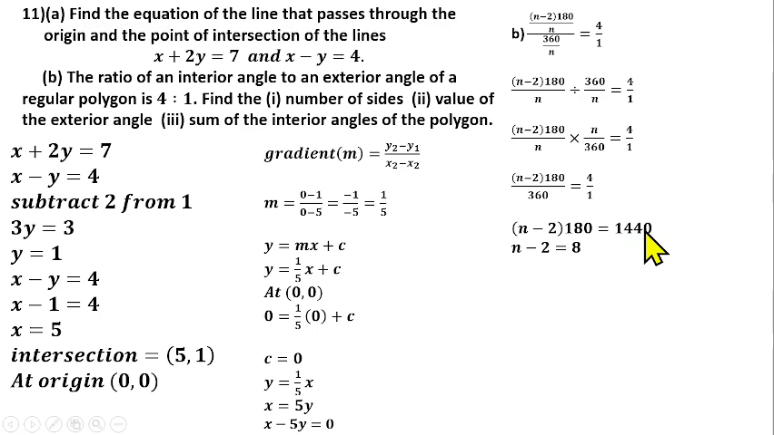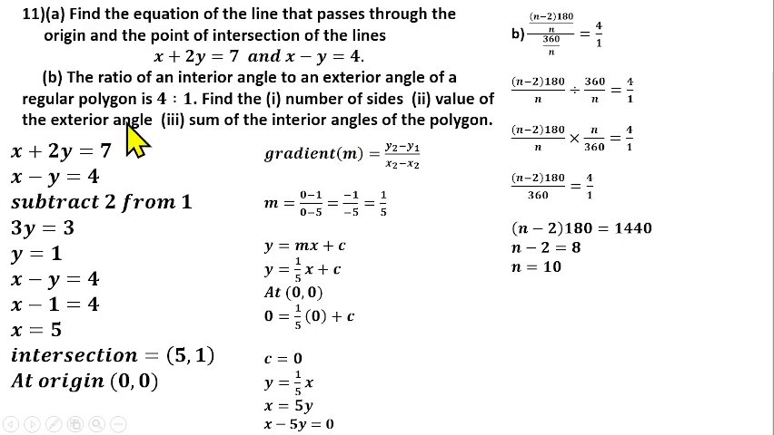If you divide both sides by 180, you have n minus 2 equals 1440 divided by 180. That gives us 8. Then take this 2 to the other side, so n will be equal to 10. So that means the number of sides of that polygon is 10, and the name of that polygon will be decagon.